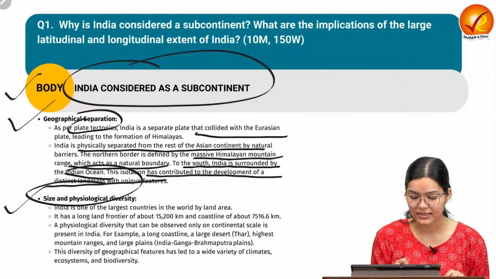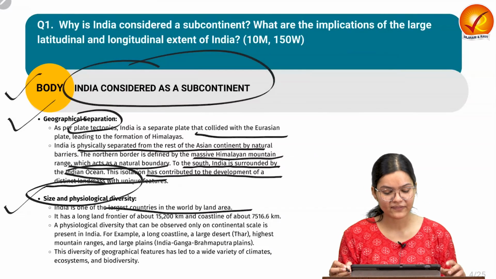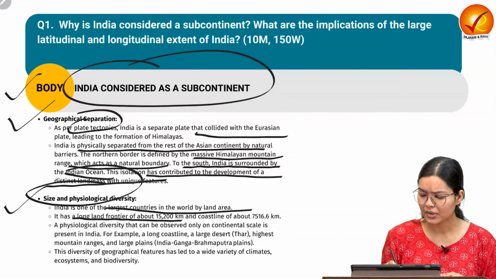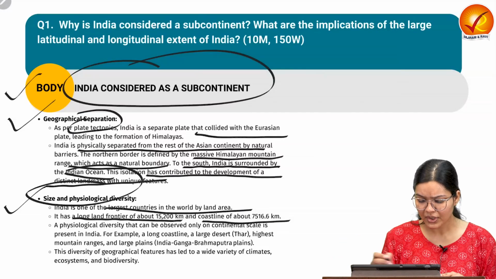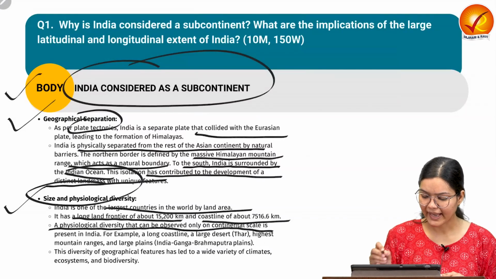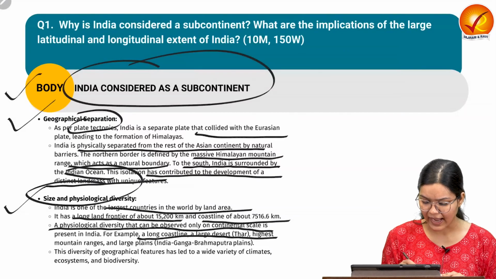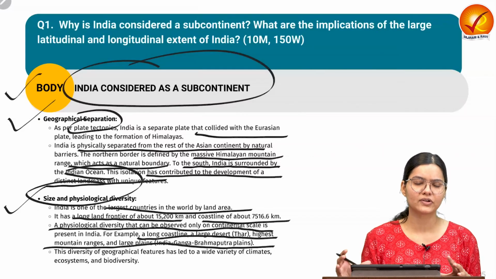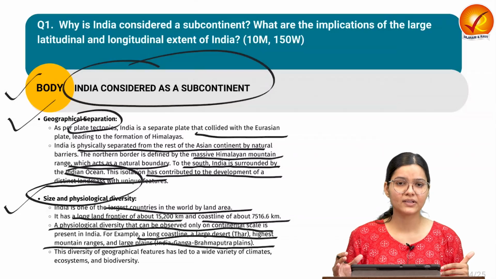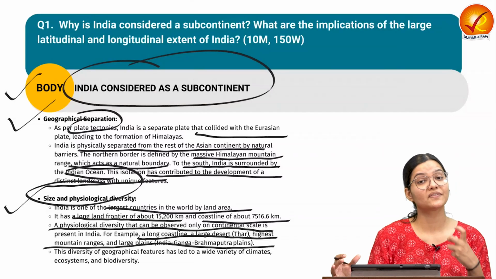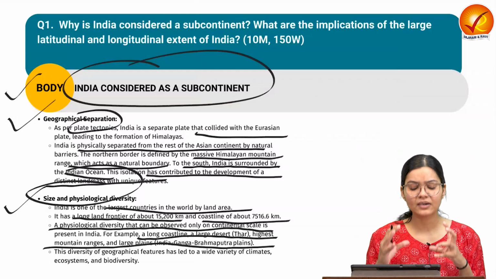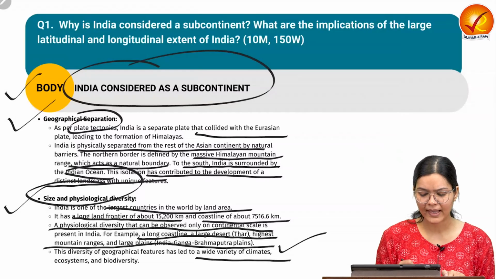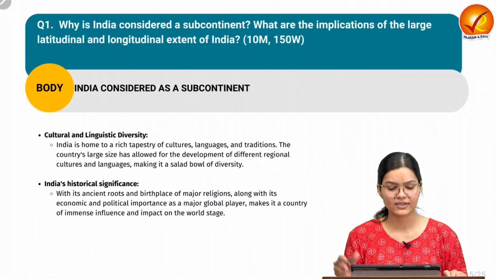The other important point is size and physiological diversity. India is one of the largest countries in the world by area, and as we have already discussed, it has a long land frontier of more than 15,000 kilometers and a coastline of more than 7,500 kilometers. So you can see a physiological diversity, a large coastline and large desert, high mountain ridges and large plains like the Indo-Ganga Brahmaputra plain. We have the mountain ranges, the dense forests, and the plains also, which provide physiological diversity. And because of this, we have a variety of climates, ecosystems and biodiversity, which we have already discussed.